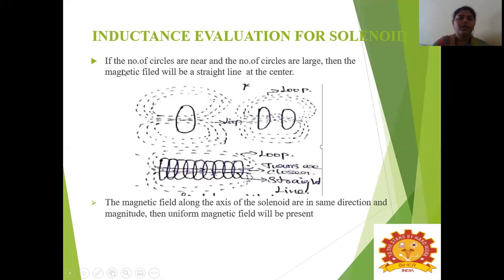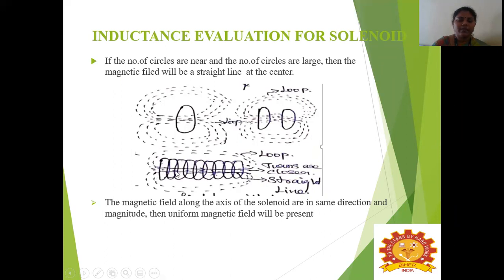See here, if the number of circles is larger and they are nearer, and the space is also larger, then the magnetic field will be a straight line. Consider this as one turn. One turn will form a circle. Here the electric current will be flowing, and once it enters this side, it will come out from this side. Once it comes out, it will start to diverge, and again it will form a loop. So here we have depicted two circles. Between the two circles it will travel. Coming out of the second circle, it will again diverge and enter into the circle. So this forms a closed loop.